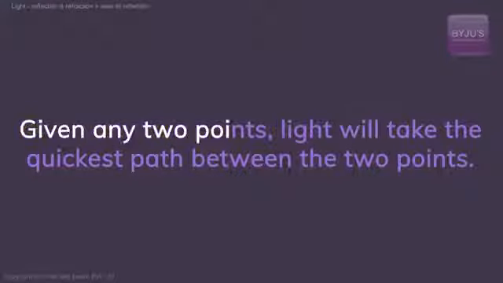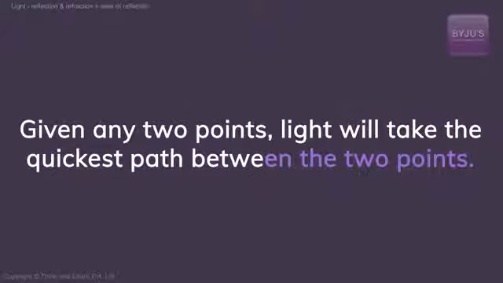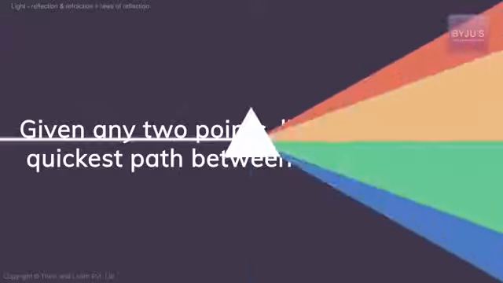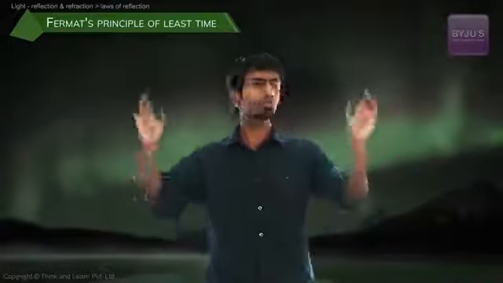Given any 2 points, light will take the quickest path between the two of them. And if you accept this, trust me, there is not a single thing else that you can't infer from this particular thing alone, and we'll show you how. Let us take 2 points within the same medium, right? And we all know that light travels in the same speed in a particular medium, right? Only when it goes from one medium to another, its speed might change. Now, why that happens, we'll go into it.